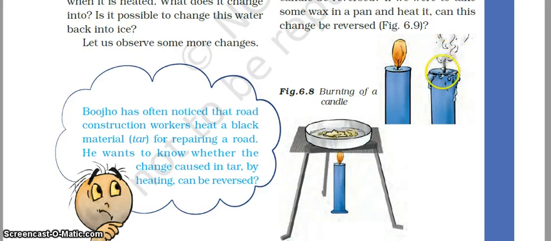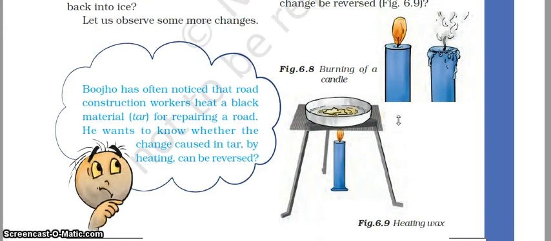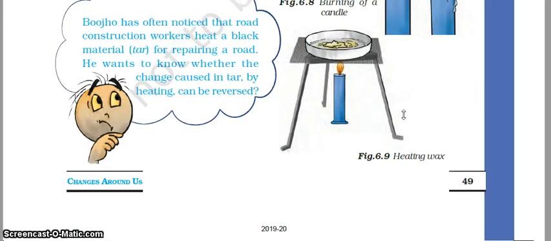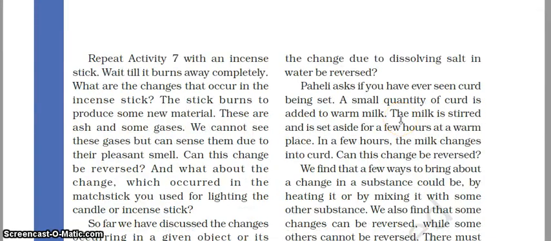while the change which is occurring here, the candle burning, the wax got converted into light energy and heat energy, as well as very little ash. So gas is produced here, and heat and light are produced. So this was a chemical change. In the same way, the incense stick converted into ash and gases, fumes, it was also a chemical change. And these chemical changes are irreversible in nature.